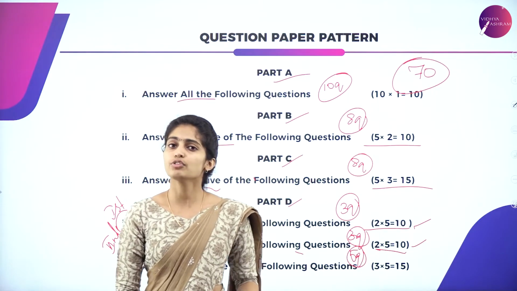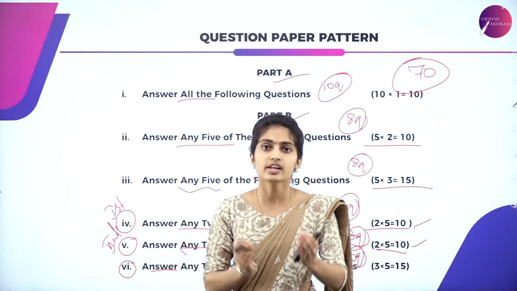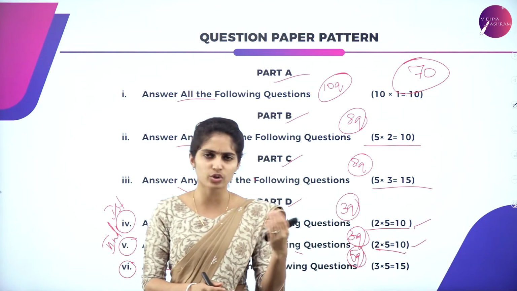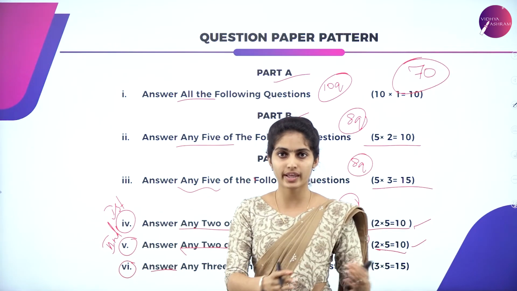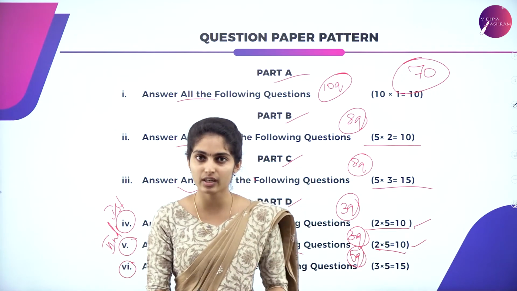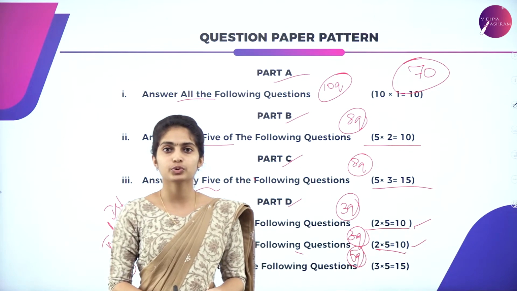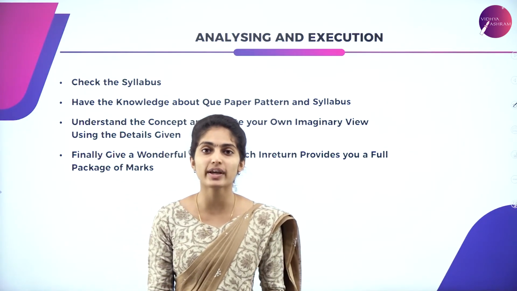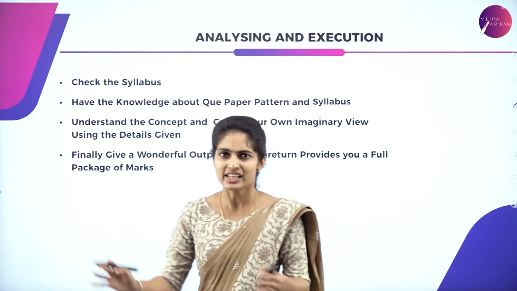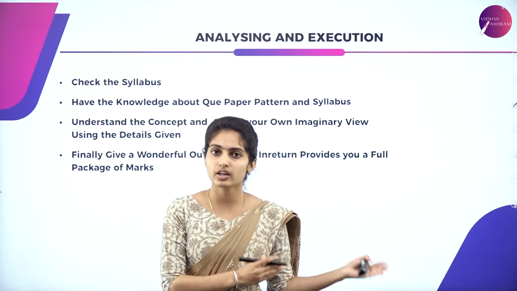So next, now you got to know, you have to read regarding the contents. Okay, that is done. Now you have read regarding the question paper pattern, you have analyzed it, you got to know the possible ways in part A, part B, part C, part D, how the main comes, and what I am supposed to do. Everything you got to know, right? So now coming to execution. This is a time to execute. You got to know the syllabus, you got to know the question paper pattern. Now you have to execute. Something you have to study, something you have to give up. Right? So now you are executing.